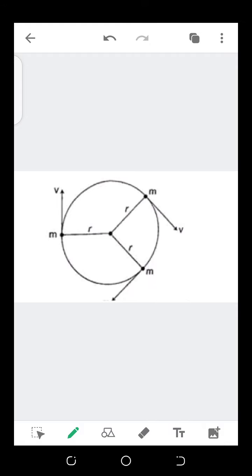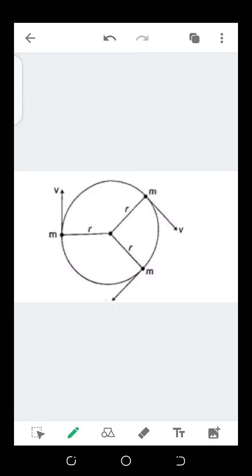Assume a body of mass m, moving around a circular path of radius r, and let v represent its velocity.